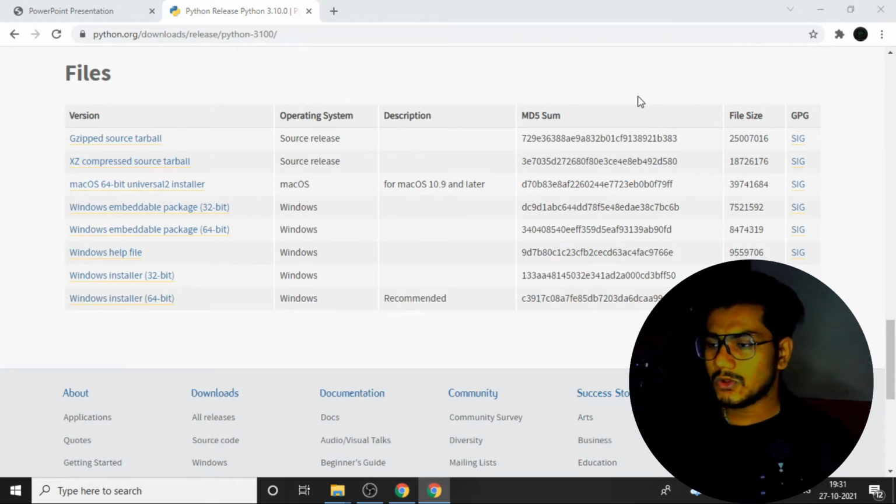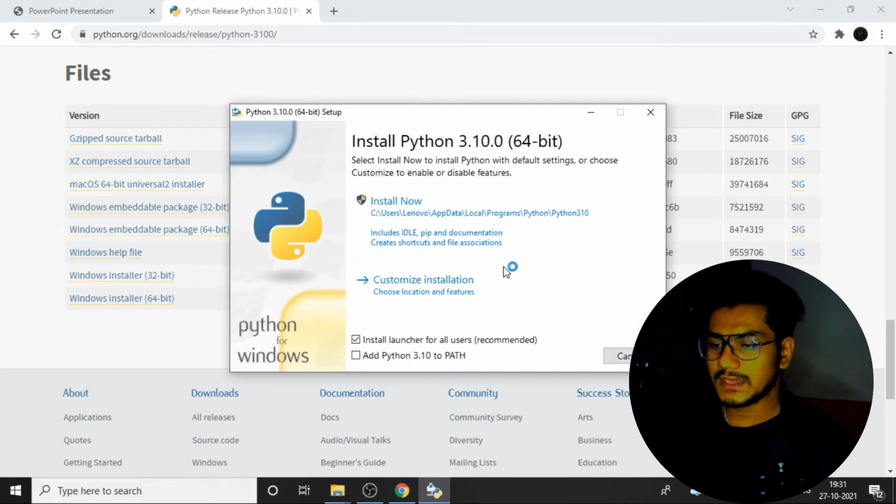Once it has been downloaded, we need to install it. Okay, very simple thing. Many people have installed Python, I guess. So I can see I'm getting this kind of page. What you need to notice here is, before clicking on install now, we need to click on add Python 3.10 to PATH. I want to enable this checkbox. If you do not enable this one, you will be facing a problem in the future. So before you click the install now button, kindly click on add Python 3.10 to PATH.